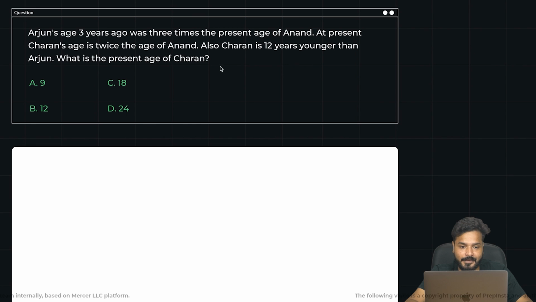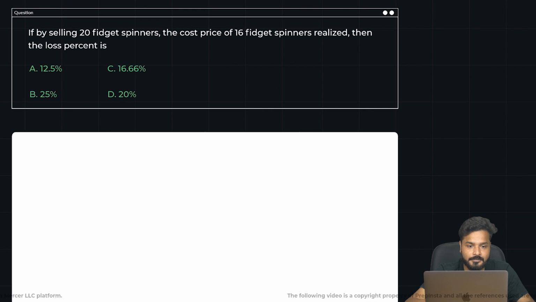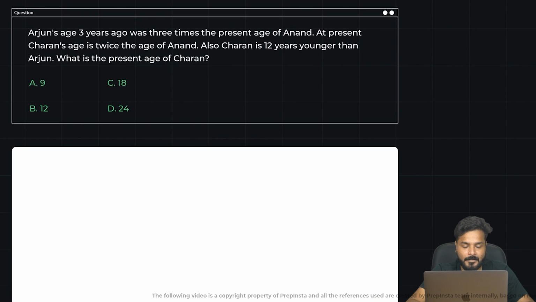Okay. So we were done with the fidget spinner question. Let us move on to the next one. A question from Ages. It says, Arjun's age 3 years ago was 3 times the present age of Anand. At present, Charan's age is twice the age of Anand. Also, Charan is 12 years younger than Arjun. What is the present age of Charan? A basic equation based question, guys. Can you solve this out?